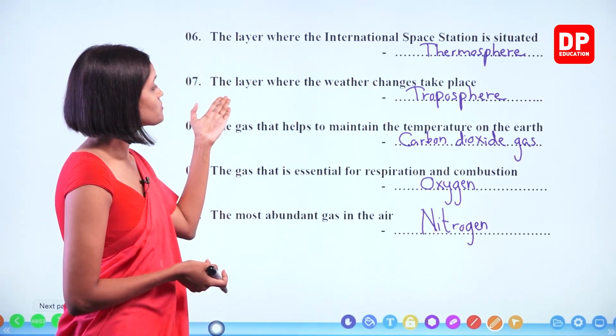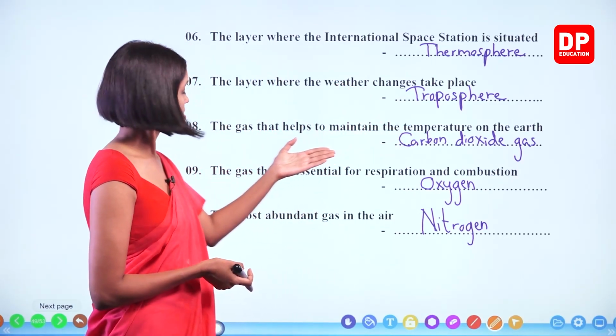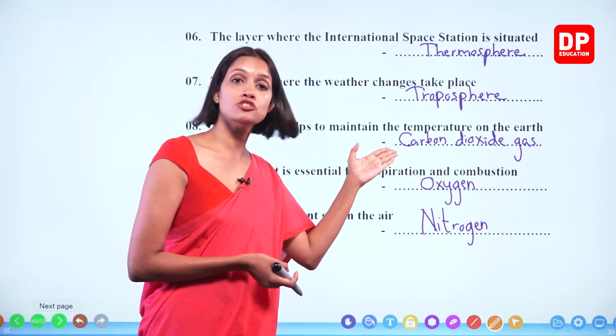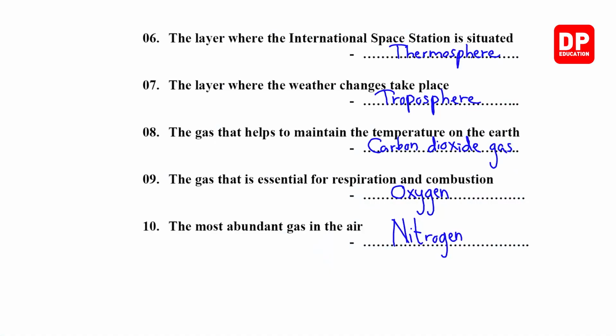The gas that helps to maintain the temperature on the Earth is carbon dioxide gas. The gas that is essential for respiration and combustion is oxygen. And finally, the most abundant gas in the air is nitrogen gas. This was an easy one. We'll move on to the next.